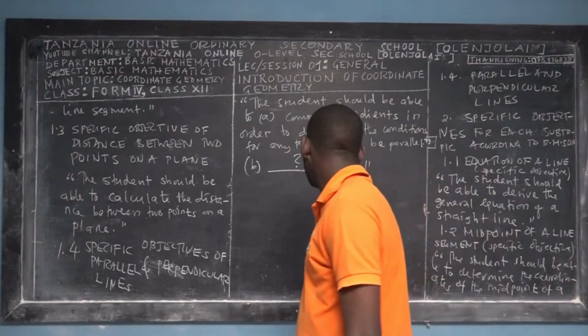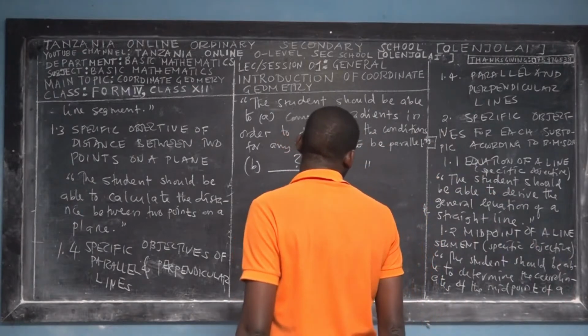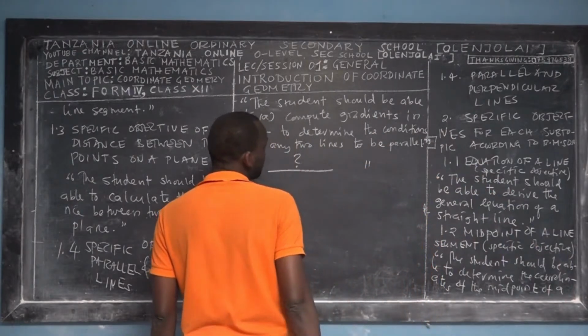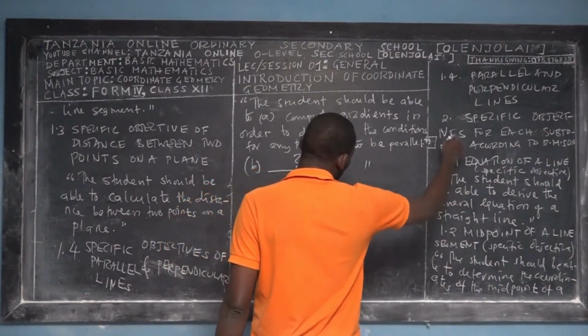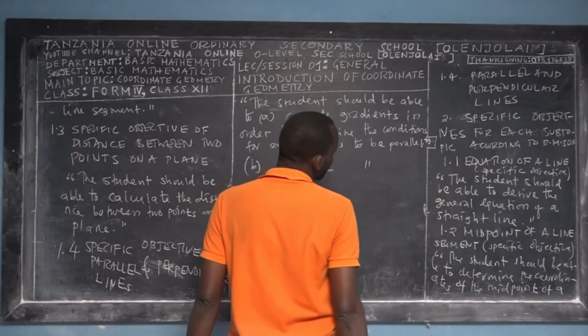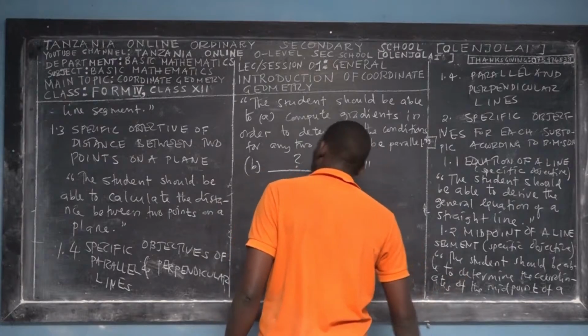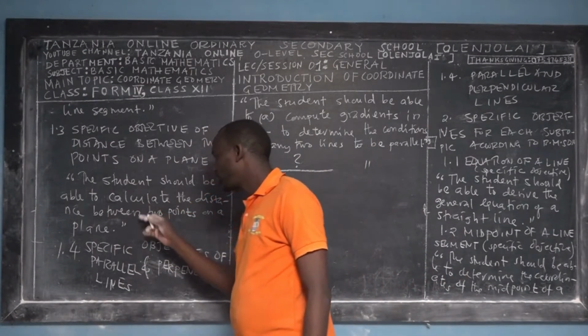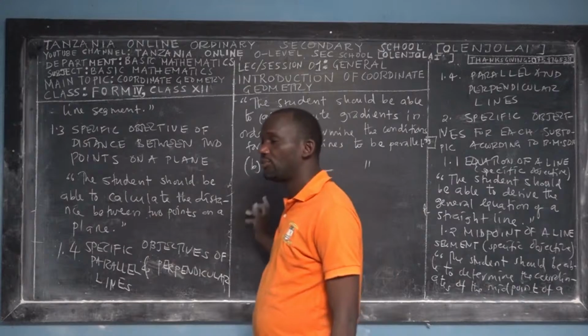How many are they? We had the first specific objective, the second, the third, the fourth, the fifth.